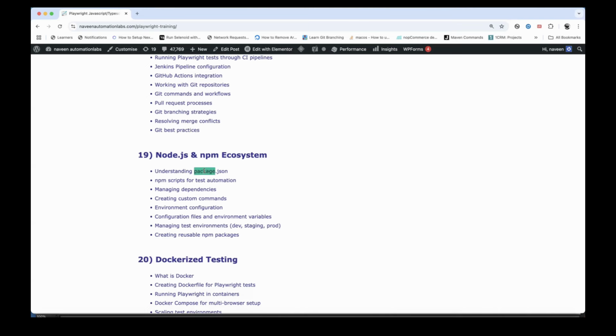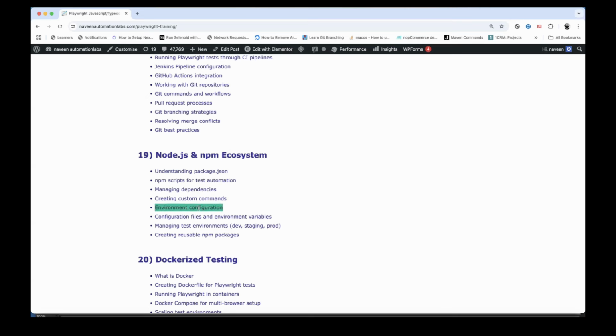Understanding what we mean by package.json, just like we have pom.xml file in Maven. So here we have package.json for all the dependencies and the plugins, NPM scripts for the test automation, managing various dependencies, creating the custom commands, environment configuration.